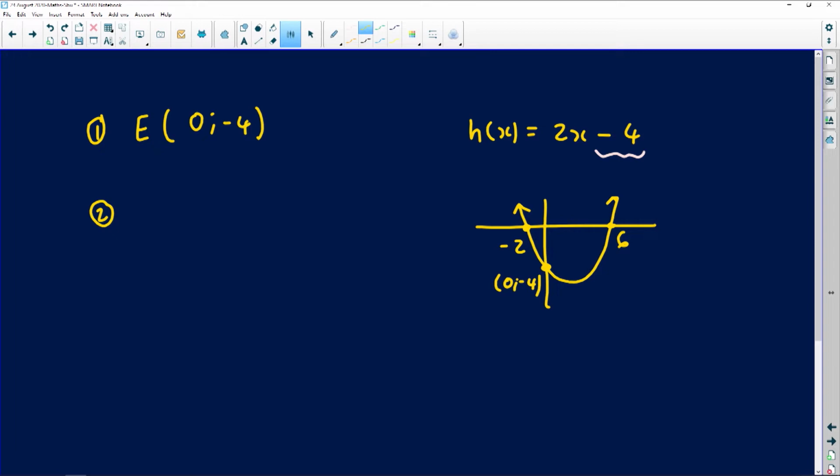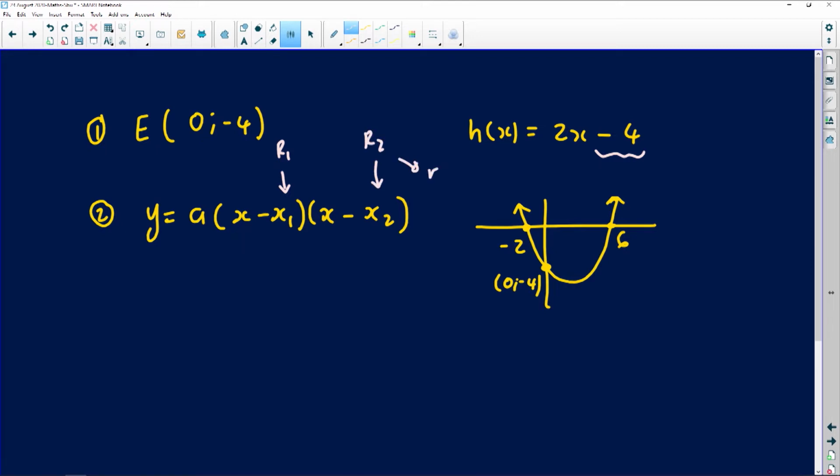So how do you find the equation of a quadratic function or a parabola? You always begin by saying y equals a into x minus x1 into x minus x2. Some people put x1 and x2 as r1 and r2, which is a bit more descriptive, because those r's denote the roots of the graph, and the roots are basically where the graph cuts the x-axis. So it doesn't matter how you want to do it.